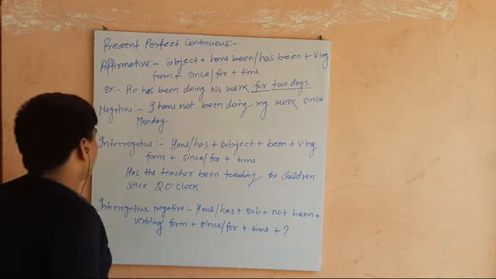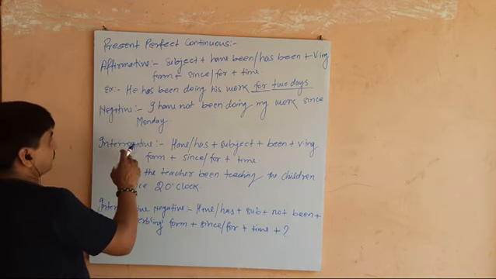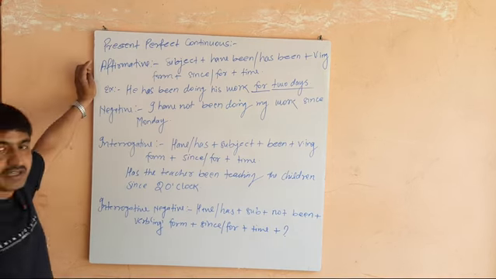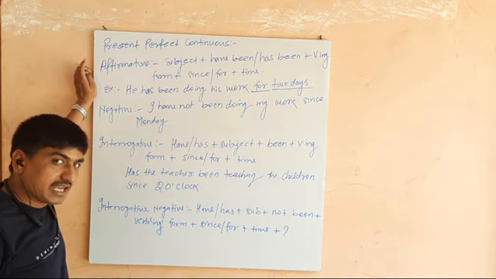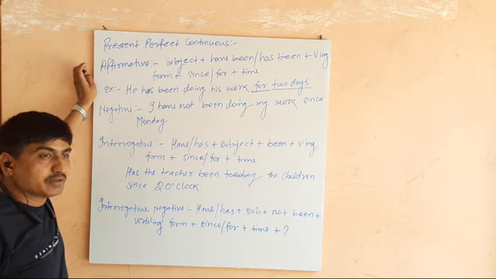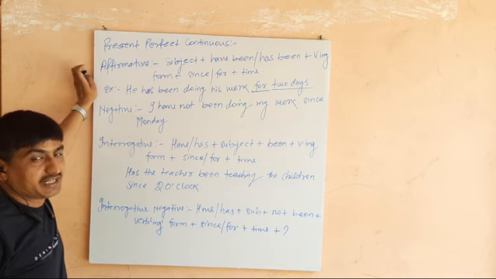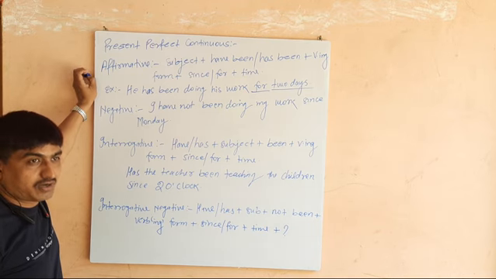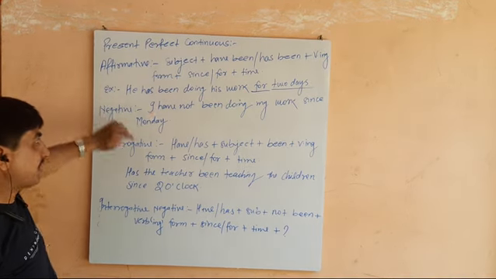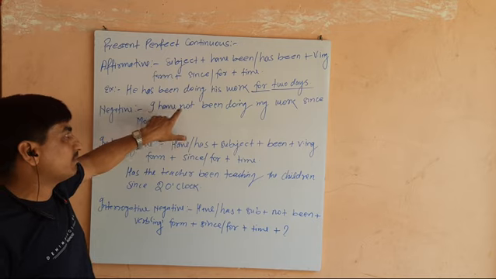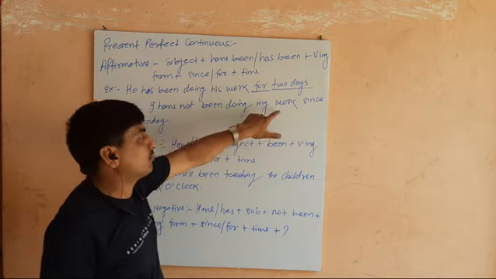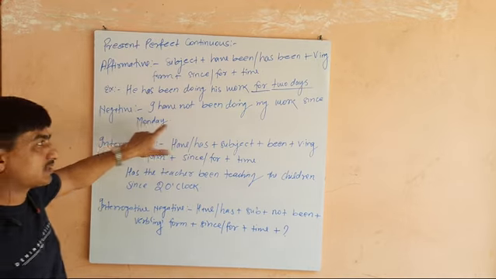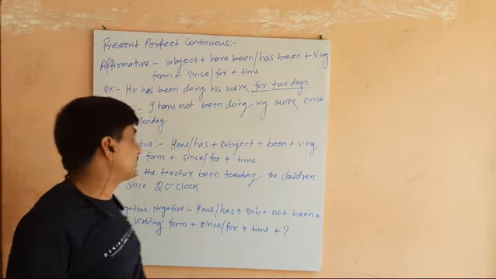In negative, the rule is there, subject, have not been, has not been, plus verb in ing form, plus since or for, plus time. Example is there, I have not been doing my work since Monday. So day's name is there, that's why since has been used.